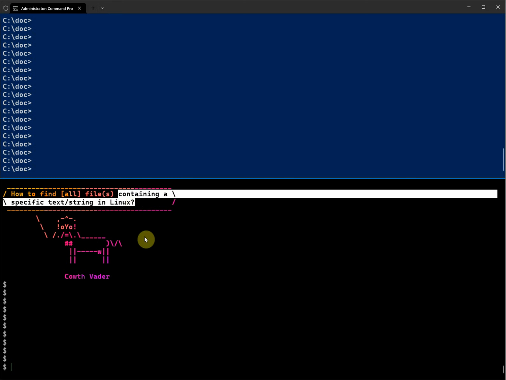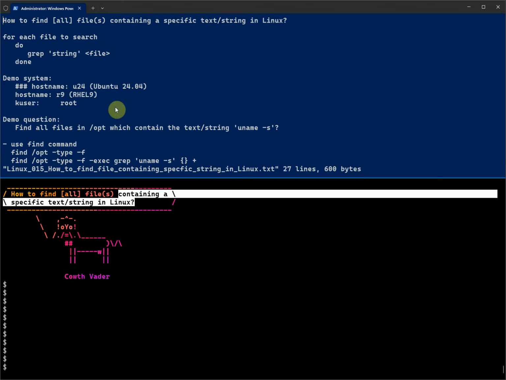In real life, it could be useful because, similar to Windows, we have a bunch of files, but we need to find which file contains a specific text we are interested in. All right, so let's go to the text file I'm going to use for today's demo. The text file is the same thing: how to find all files containing a specific text or specific string in Linux.